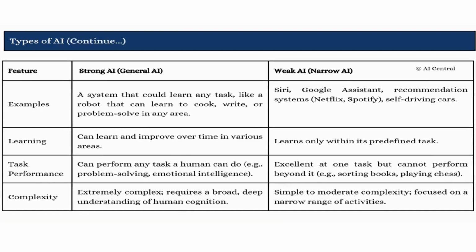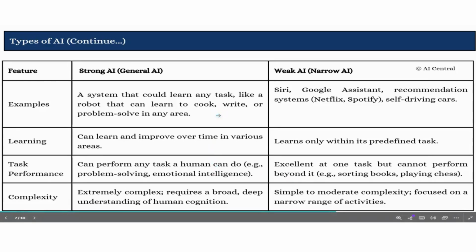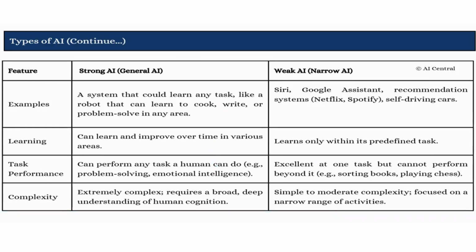Continuing, if we consider an example of strong AI, it could be a system like a robot that can learn to cook, write, or solve any kind of problem. So this is the example of strong AI, which is multitasking and can do whatever we ask AI to do. In contrast, weak AI examples are Siri, Google Assistant, and recommendation systems like Netflix and Spotify. So if it is dedicated to a recommendation system, then that AI will only do the recommendation, nothing else.